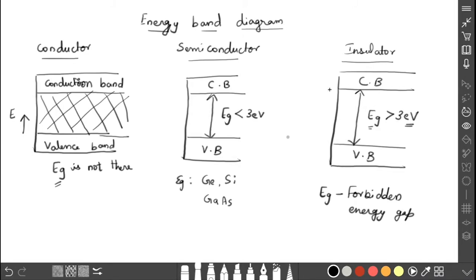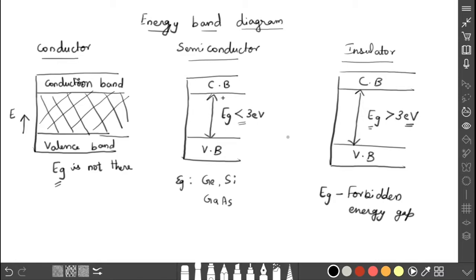Then when we come to semiconductor, see the diagram. This diagram is almost similar to the insulator. The valency band is there, the conduction band is there. In between these two bands we have the energy gap, but the energy gap is less than 3 electron volt. This is the important property. Due to this, if we supply any energy to the valency band, the electrons will go to the conduction band, so that conductivity will be possible in the case of a semiconductor.